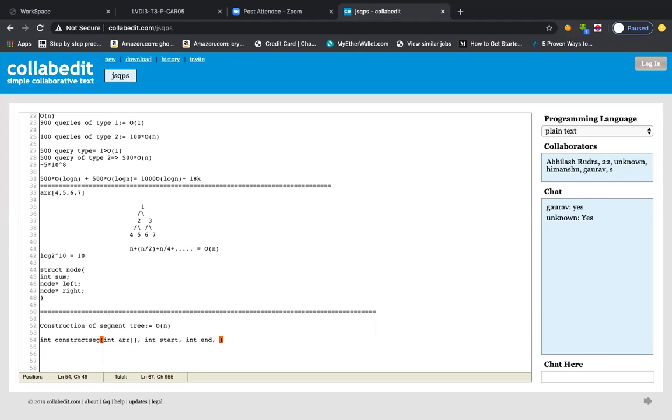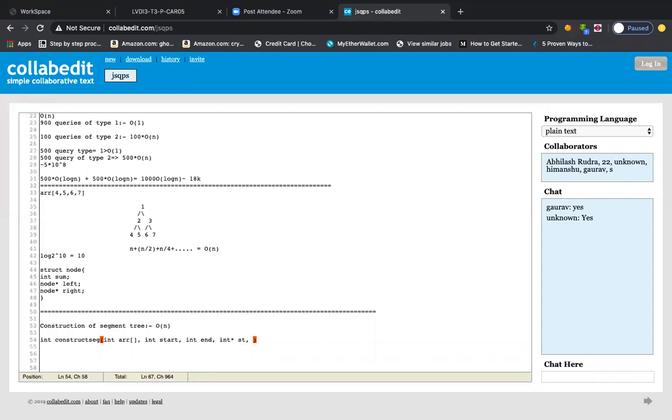And we'll be having one segment tree. Let us say we have one array, in C++ an integer pointer, or we can go for something else also, right? The segment tree can be a node pointer also. But for the simple example, I'm just taking an int pointer because it will not contain a lot of things. The array will be more than enough to hold all that data. But if you want some other information in a particular node of this segment tree, you can use a struct node, right? So this is very simple.